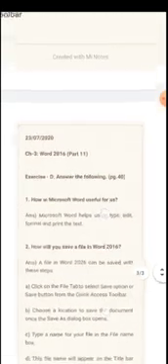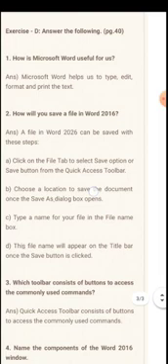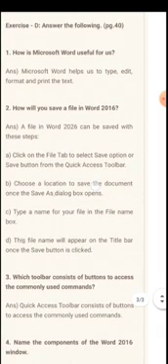Now let's do exercise D. Answer the following, given on page number 40. How is Microsoft Word useful for us? Microsoft Word helps us to type, edit, format and print the text. Then question number 2. How will you save a file in Word 2016?